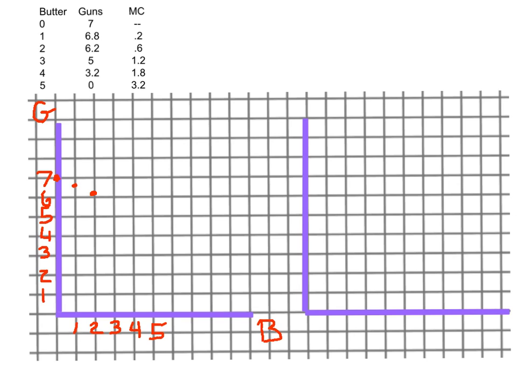I'm getting these from right here. I could produce 3 butter and 5 guns, which would be right here. 4 butter, 3.2 guns. Or 5 butter and 0 guns, which would be right there. If I connect those dots, then I have a production possibilities curve. So that's my production possibilities curve.